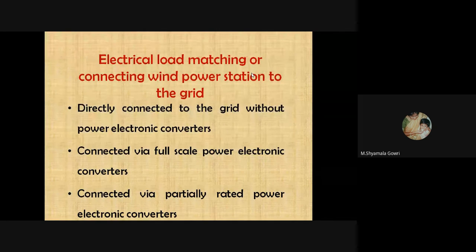Next, we will see electrical load matching, or connecting wind power stations to the grid. So we have three different configurations. One is directly connected to the grid without power electronic converters. The second one is connected via full-scale power electronic converters. The third one is connected via partially rated power electronic converters.